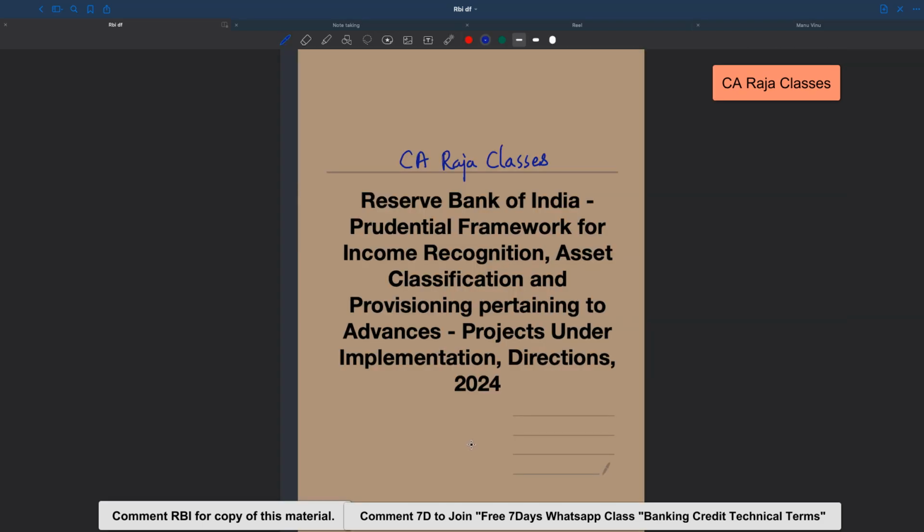So that's about this draft framework. It is still in its draft stage. Let's see what is going to be the final document.